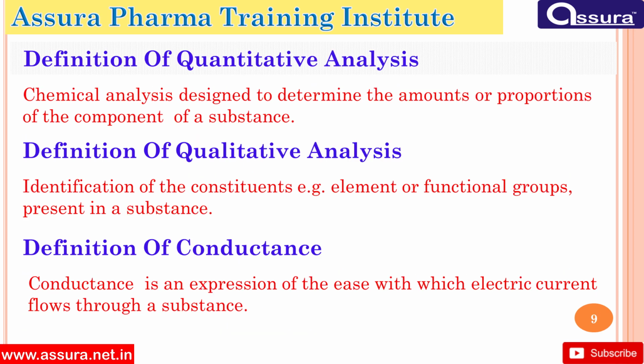Definition of quantitative analysis. Chemical analysis is designed to determine the amounts or proportions of the components of a substance. Definition of qualitative analysis. Identification of the constituents, for example, element or functional groups present in a substance. Definition of conductance. Conductance is an expression of the ease with which electric current flows through a substance.